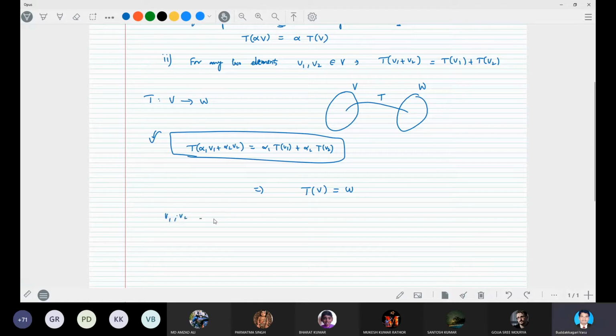V1, V2, and so on belong to V. The T of V1, T of V2, and so on belong to where? Where will these elements be? In W, right? This is what I want to say.